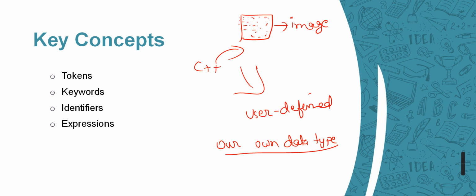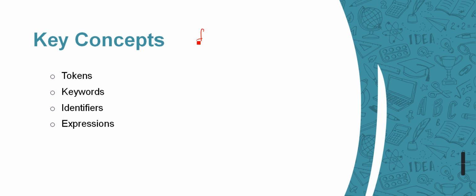I will explain more about this later, because I need to cover functions and operators first, and then it will be clearer what the user defined data types, classes, functions and all that stuff are.